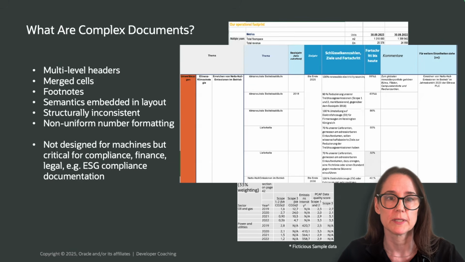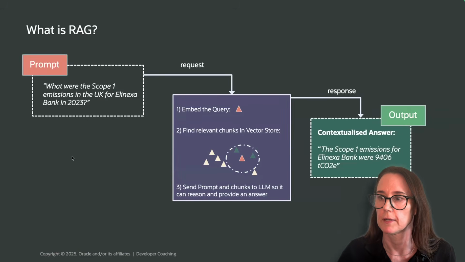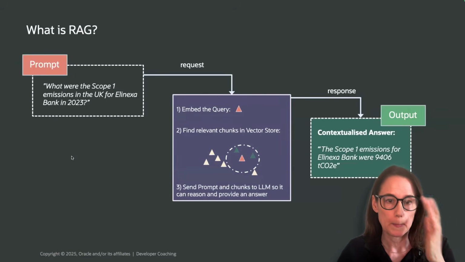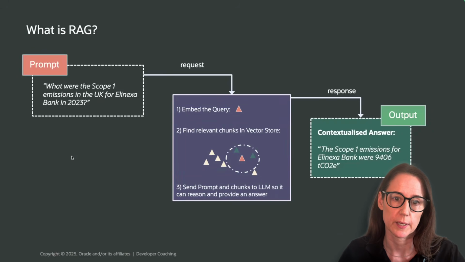So this is exactly the kind of stuff we wish AI could just handle for us. And of course, the natural place where most people start is with RAG, Retrieval Augmented Generation. What is RAG? Here's the basic recipe. You take the user query, embed it as a vector, and search the vector store for semantically similar chunks. You send both the query and the chunks to the LLM and get an answer back. Simple, and it does work when your data is clean.